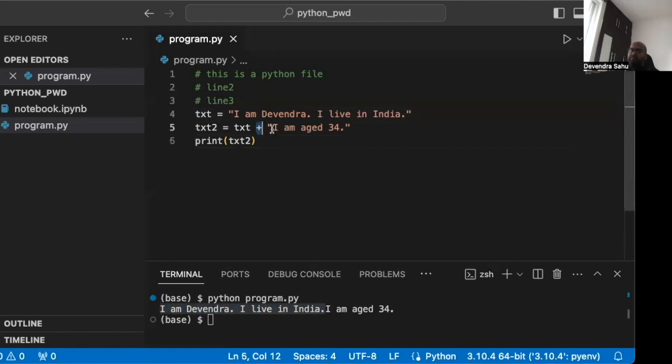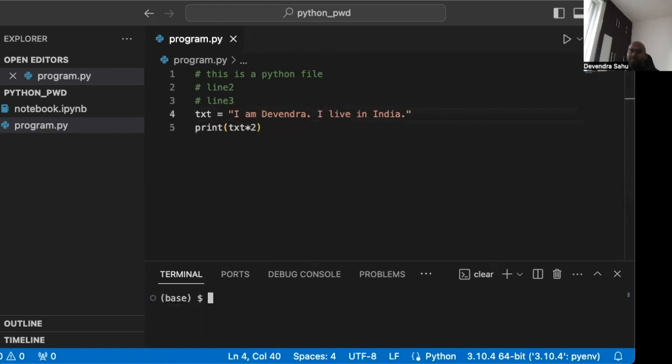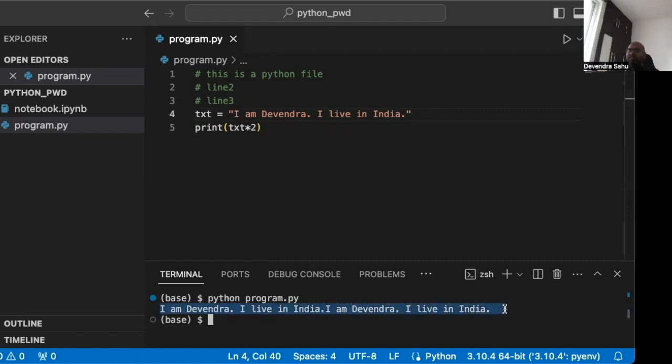We can also be creative, and we know that something into 2 will be the same thing added twice. If I do txt into 2, it will be txt plus txt. Let's see what happens. Clear the screen, run it again. So what we can see is I am Devendra, I live in India. I am Devendra, I live in India. Because I did into 2, which is txt plus txt. If I do it into 3, it will be txt plus txt plus txt. So it will print the same thing thrice.